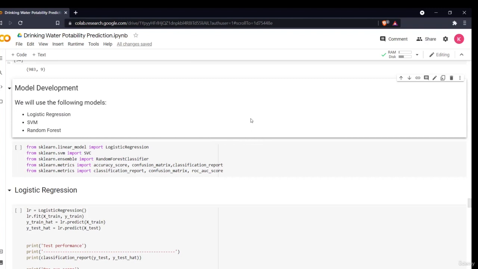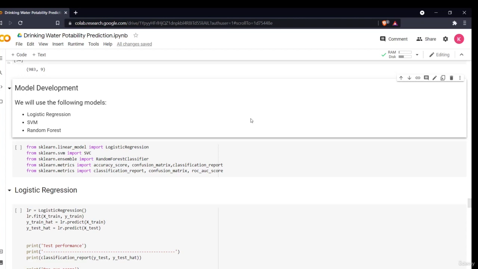Hello all, welcome to the next section of this project, that is the model development section. So now, in the previous section, we have seen how we have analyzed the data. We saw how many null values there are and we handled them. There were no categorical variables, so there was no need to handle those.